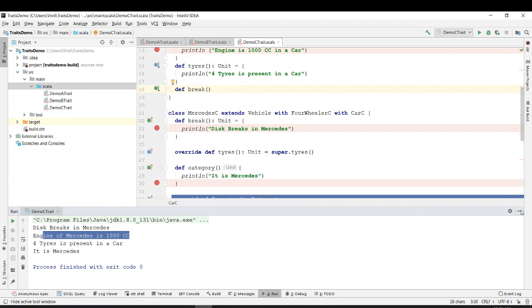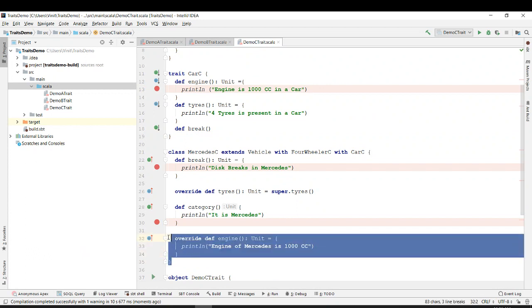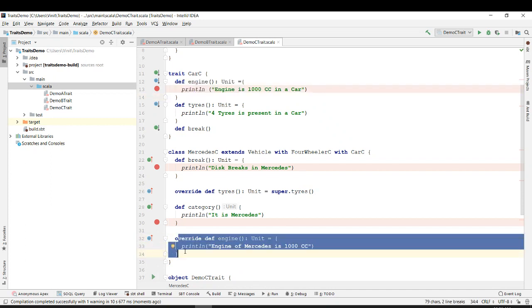Why does it say engine of Mercedes is 1000 cc? Because there was an engine function present in car C, and over here we have just overwritten it. So we can override something that is already defined. Is it clear?